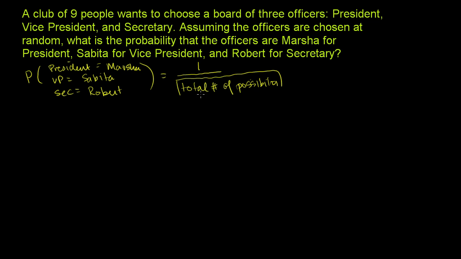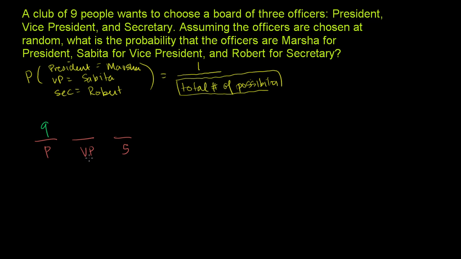Well, to think about that, let's just think about the 3 positions. You have president, vice president, and secretary. Let's assume that we're going to fill the slot of president first. We don't have to do president first, but we're just going to pick here. We haven't assigned anyone to any offices just yet, so we have 9 people to choose from. So there are 9 possibilities here.